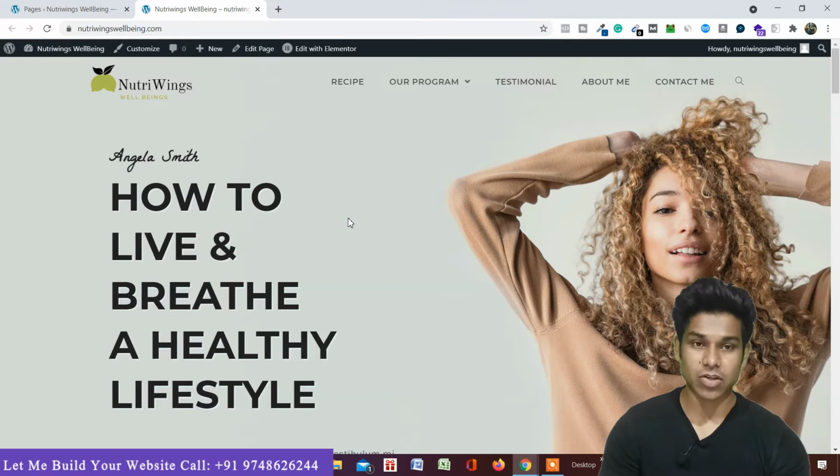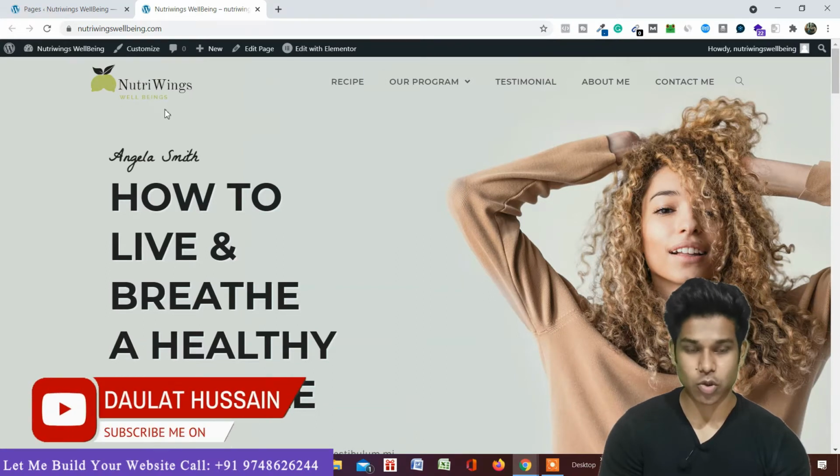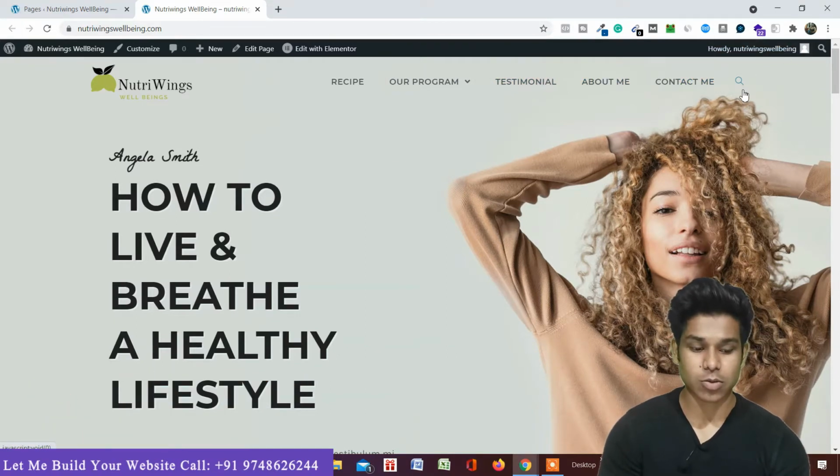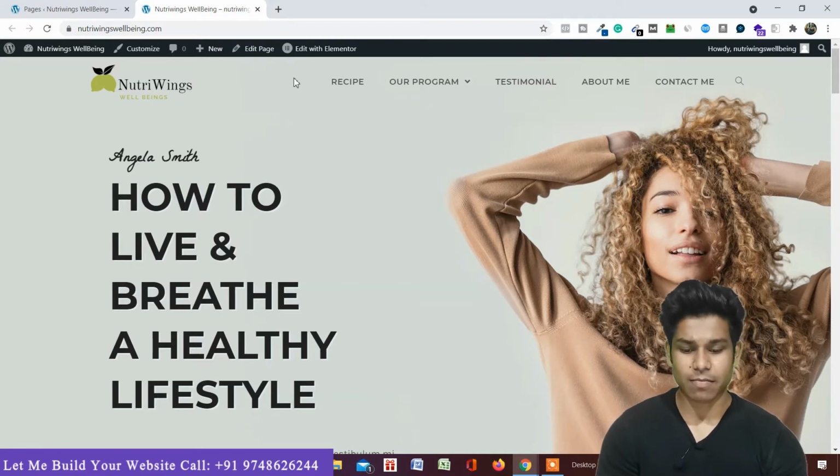So once you click the link in the description, you will come to this website, and as you can see, this is the top bar of the website. Here I have kept the logo. You can easily change your logo, and here I have included 5 menus. You can include more menus, and here is a small search bar. If you want a search bar, you can add it or you can easily replace it. If someone wants to search for anything, like a product or articles, they can do it from here. I kept the background transparent because it was going well with the design and looking good. You can easily have a background color or background image, it's all up to you, it's customizable.